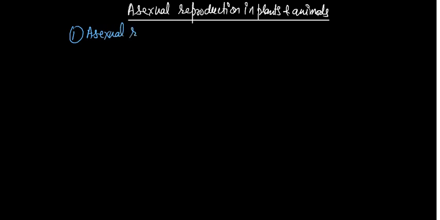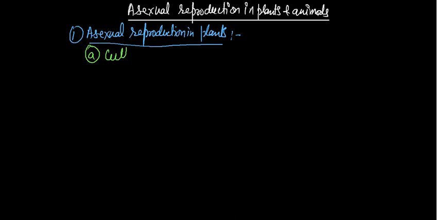Asexual reproduction in plants. This topic you should already know from class 7. Okay, but here some points are added. Number A point, that is cutting. The best example of cutting is rose, that you already know about this cutting. Okay, the second one, B, is called layering. The best example of layering is money plant.